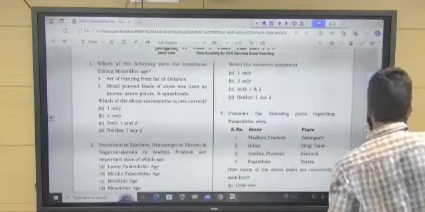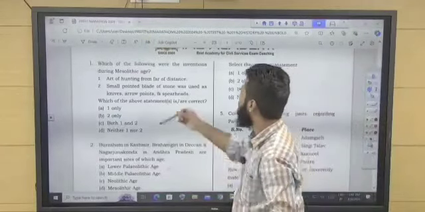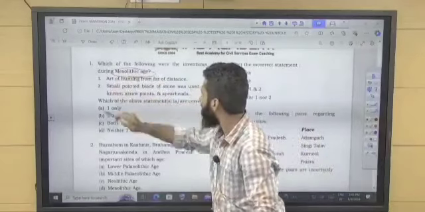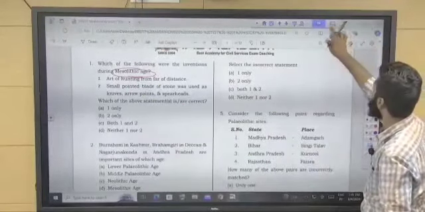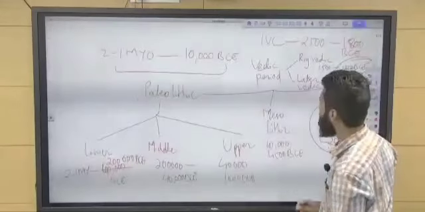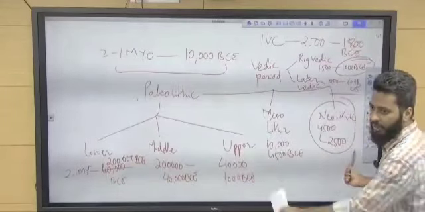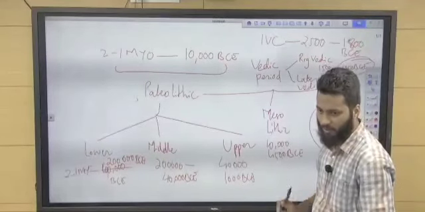Which of the following were the inventions during Mesolithic? Art of hunting from distance. Now the question is asking about the Mesolithic period. One more thing you can understand from here is that the lower, middle, upper, Meso and Neolithic periods will all be dominated by stone.